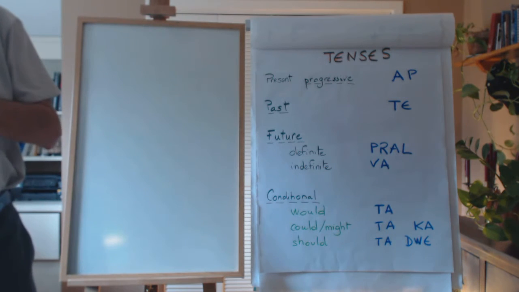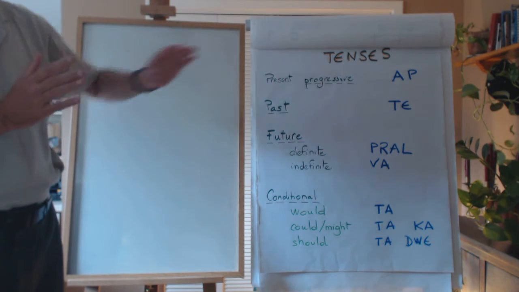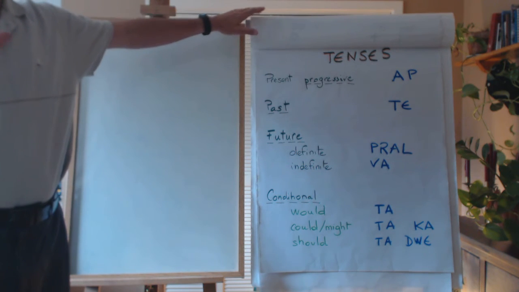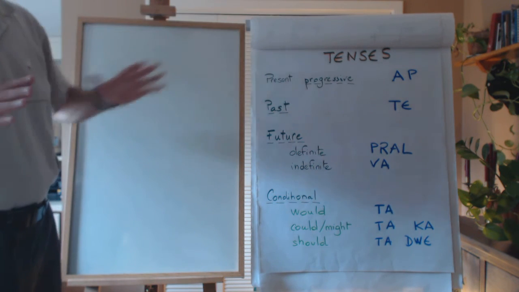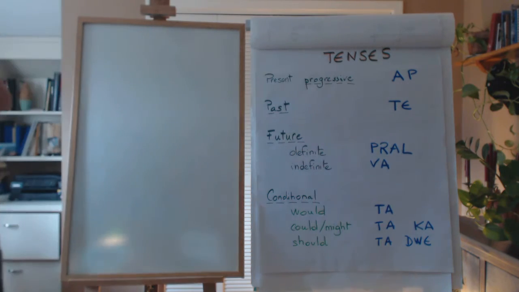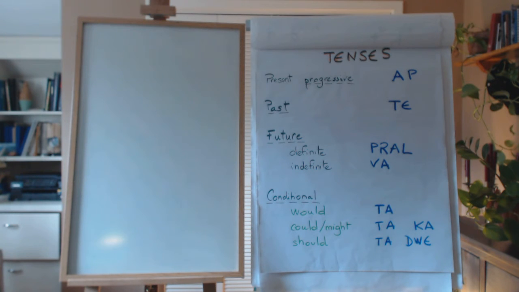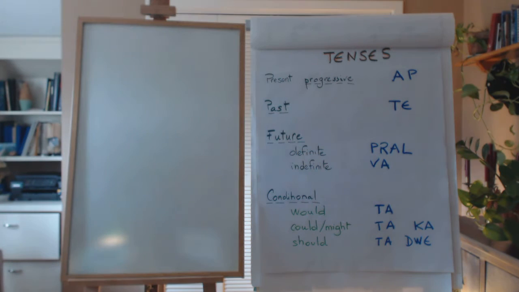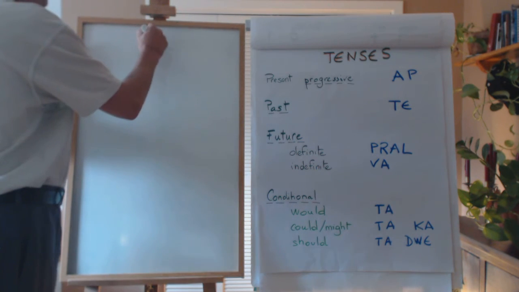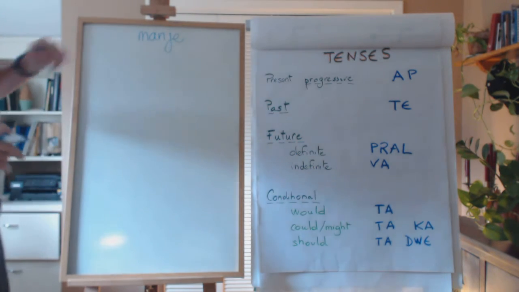Tenses. Well, very good news. There is no conjugation in Creole. Nothing. We have markers. For instance, to eat is manger. This is the verb to eat.